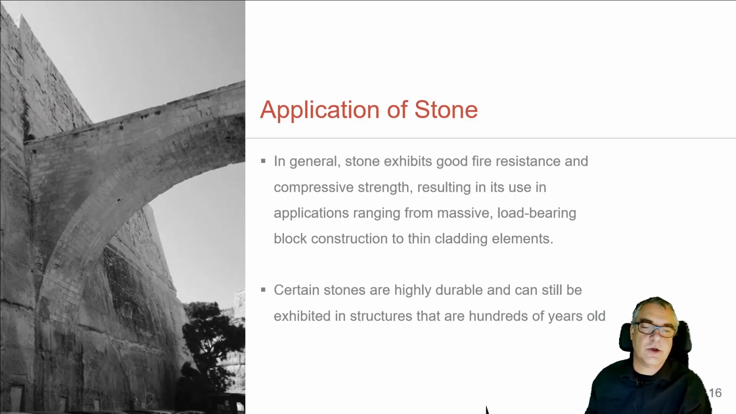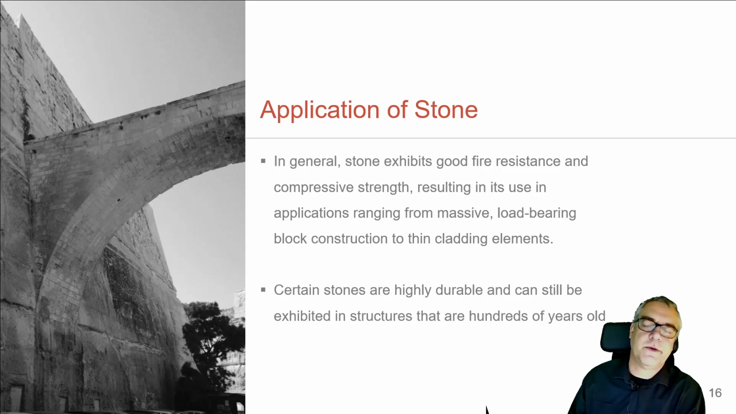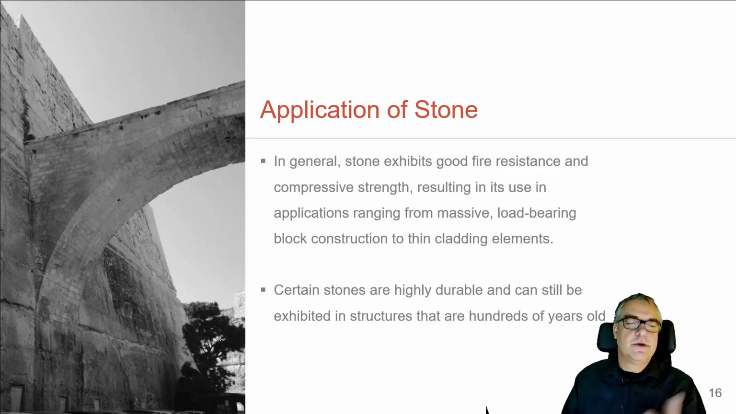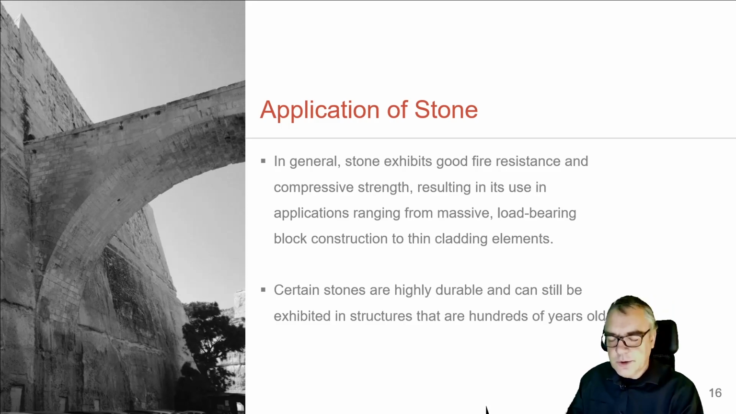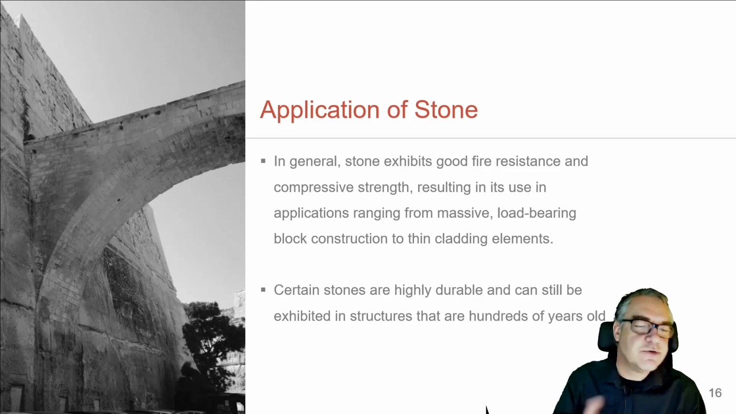Applications of stone: stone is a very solid and fire-resistant material with good compressive strength. It's mainly used for gravity-oriented massive structures, load-bearing structures. We also nowadays use it as a thin cladding material to use its appearance, its beauty as material. Highly durable, so it stays for a very long time, can be used for centuries.